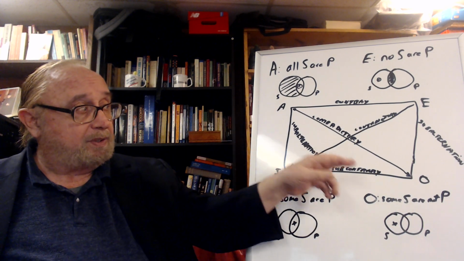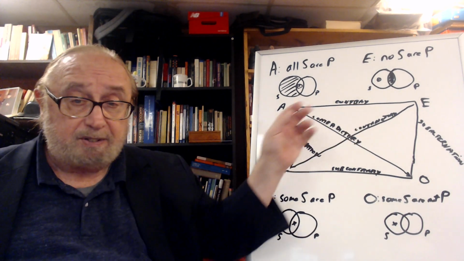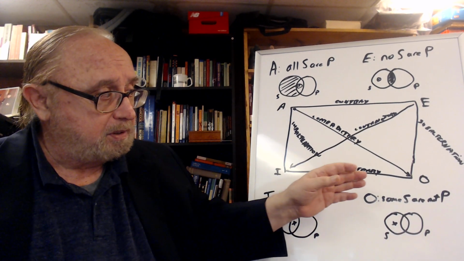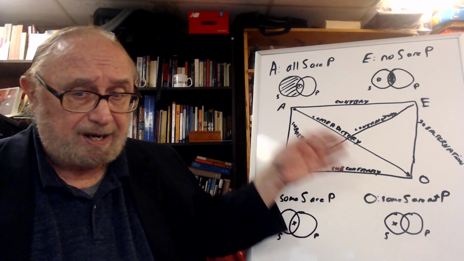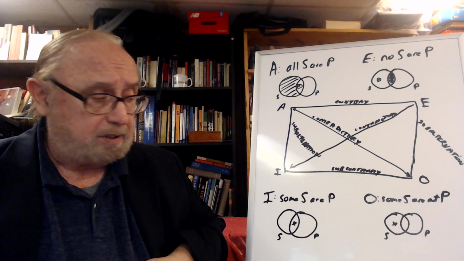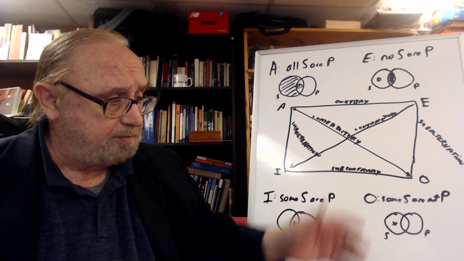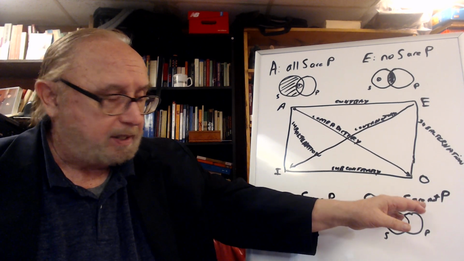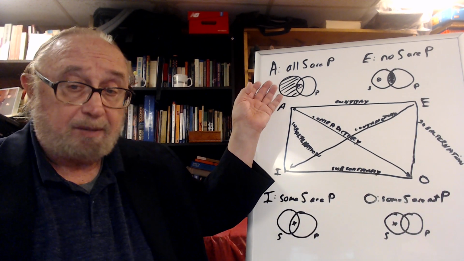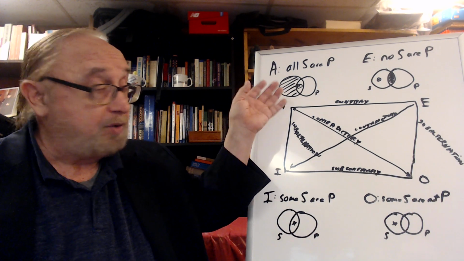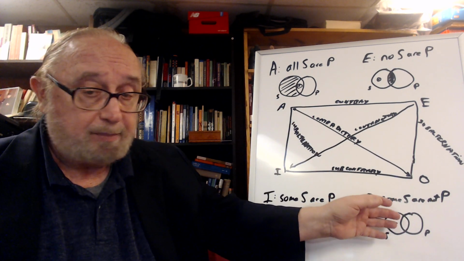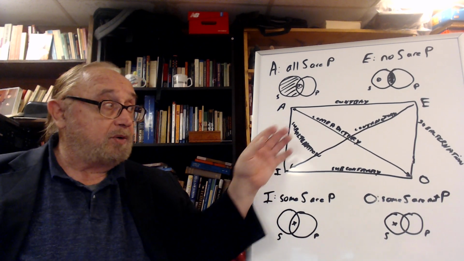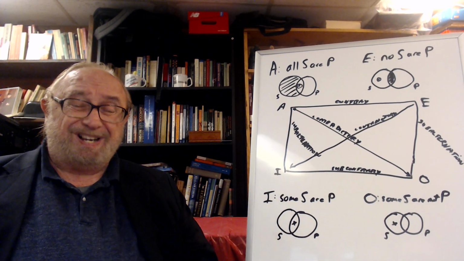Now, the contradictory relationship is the same as in the modern standpoint. If the A is true, the O cannot be true, and vice versa. If the O is true, the A cannot be true. If some dogs are not black-haired, then all dogs cannot be black-haired. But if you say all dogs are mammals, then it cannot be true that some dogs are not mammals. And the same thing with the E and the I. The contradictories, the relationship is the same.